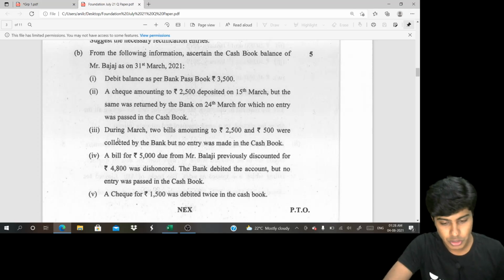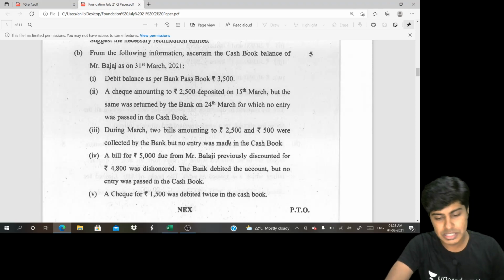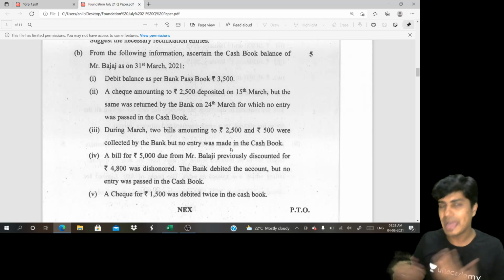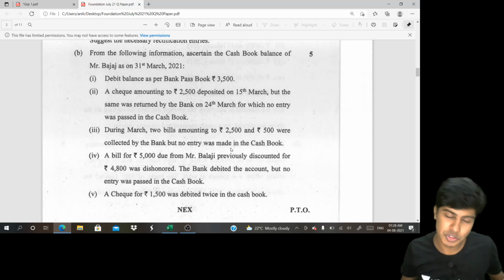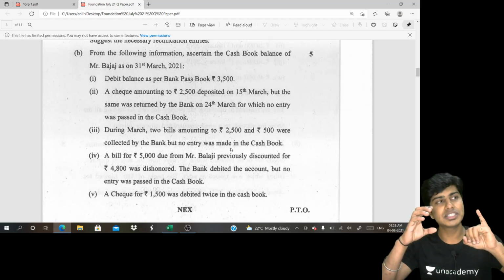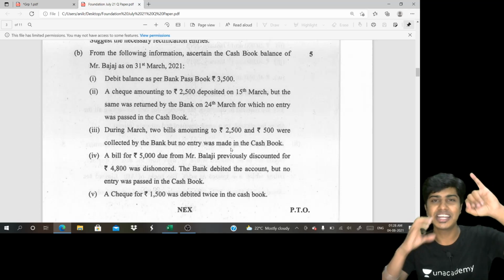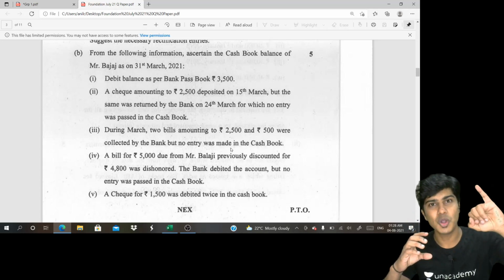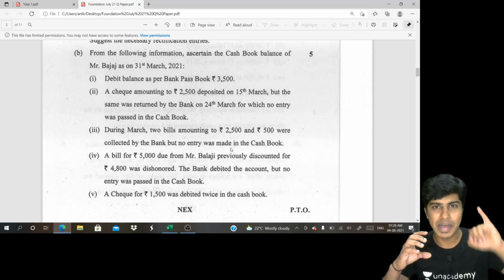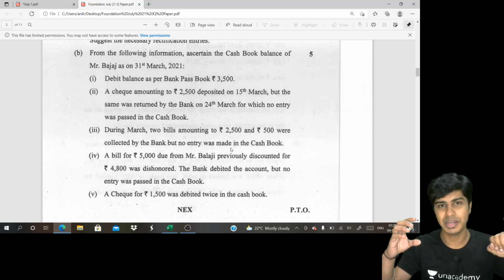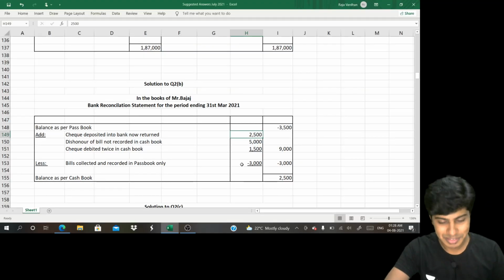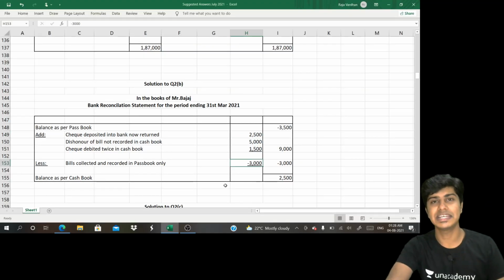Next item. During March, two bills amounting to rupees 2,500 and 500 were collected by the bank, but no entry was made in the cash book. My banker has directly collected 3,000 rupees on my behalf, because of which my passbook balance has increased and the cash book balance has not increased. Where are we making changes? In the passbook. I would reduce my passbook balance to meet up with the cash book balance. So I decrease. It's a less item. Have a look, 3,000 rupees is a less item.